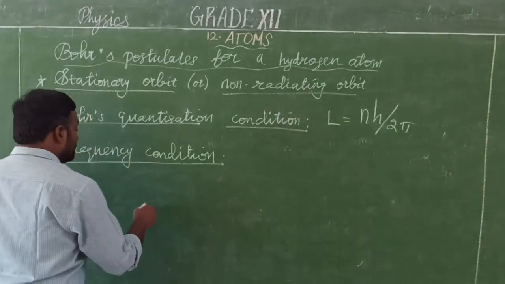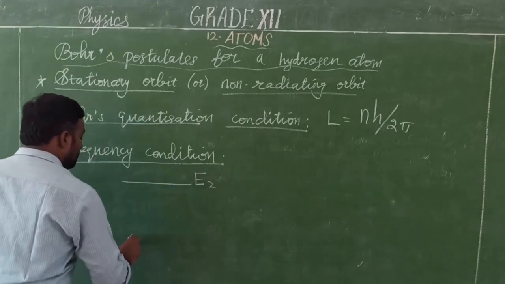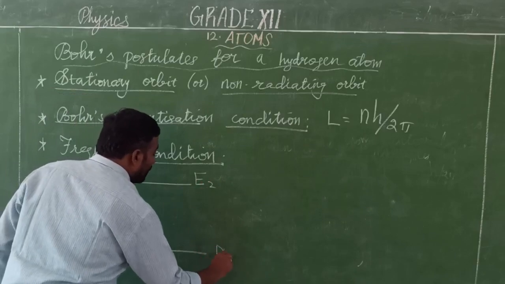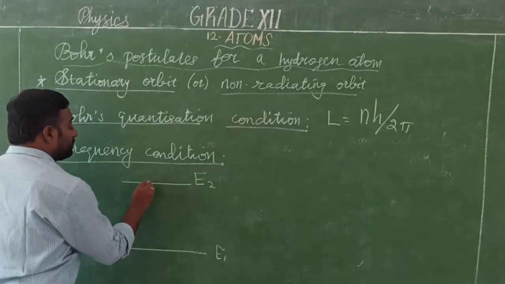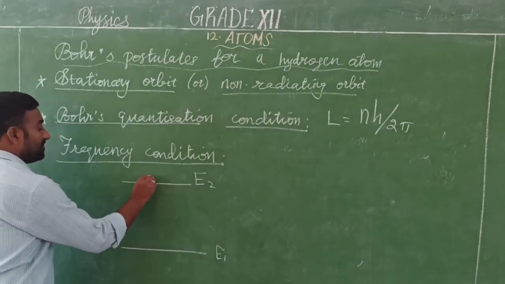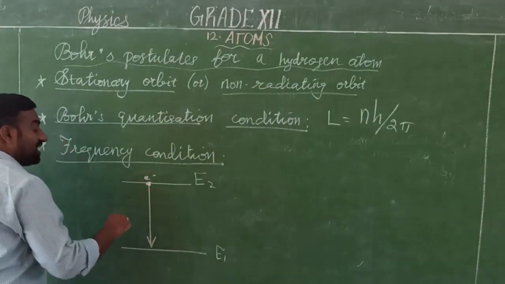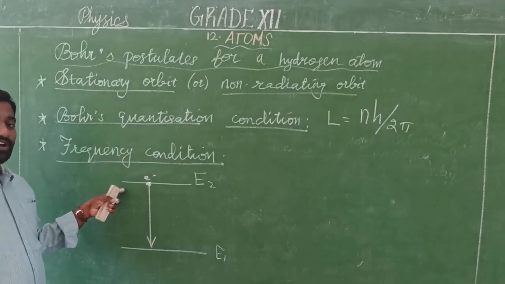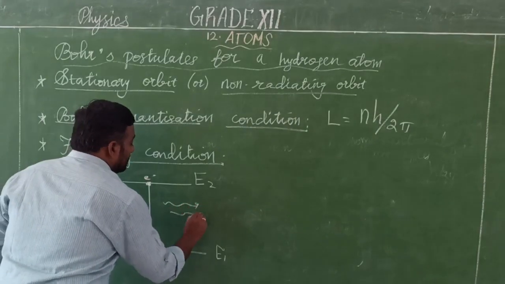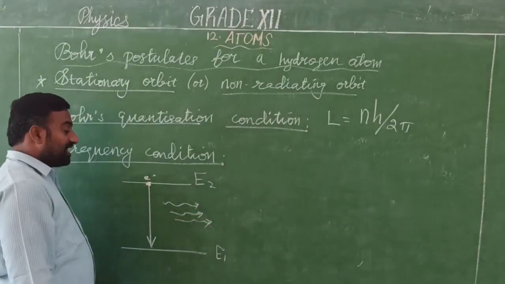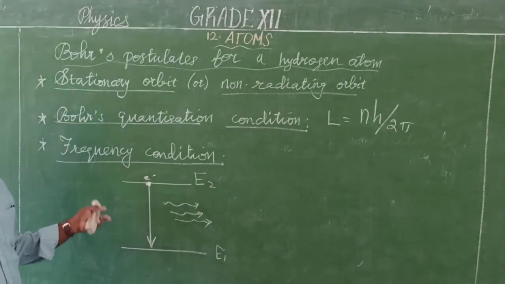Whenever the electron makes a transition from a higher energy level of a non-radiating orbit to a lower energy level of another non-radiating orbit, it emits some radiation. The emitted radiation corresponds to the difference in the energy levels. This condition is called the frequency condition.